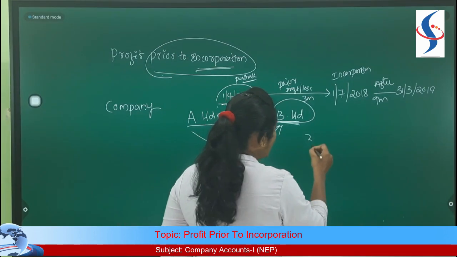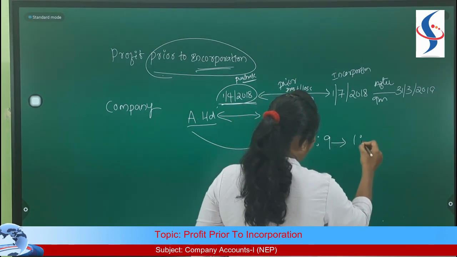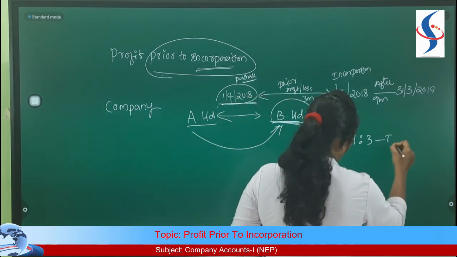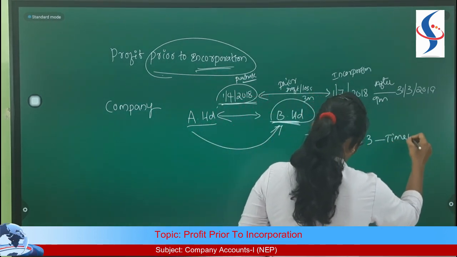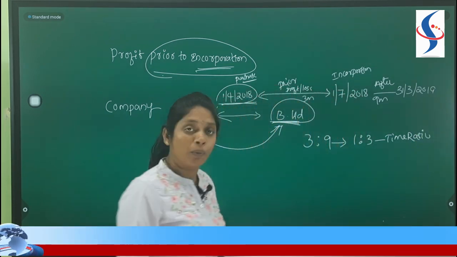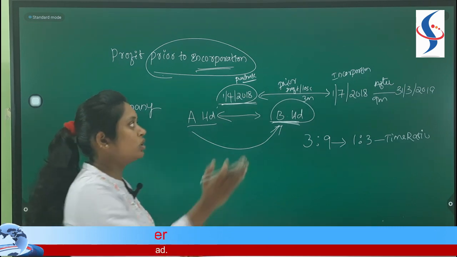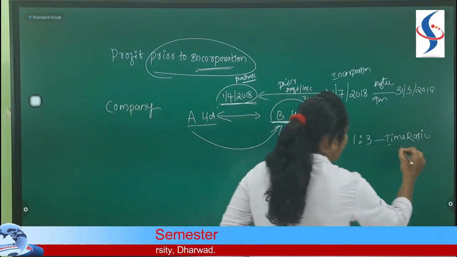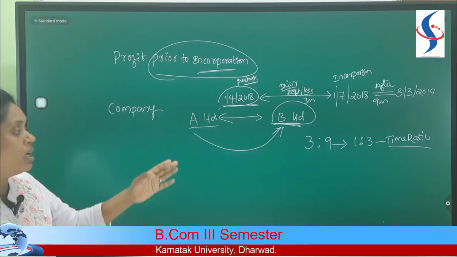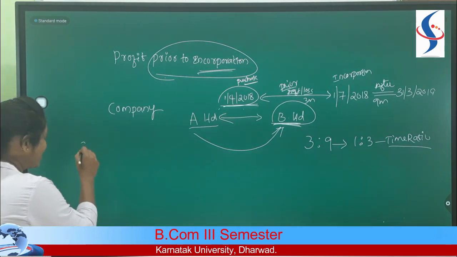This is 3:9, and in simplification we can write it as 1:3, and this is called the time ratio. One of the most important ratios to calculate the problem, because we are going to distribute some of the expenses on the basis of this time ratio between the prior period and the after period. So let us move on to the next ratio, that is the sales ratio.